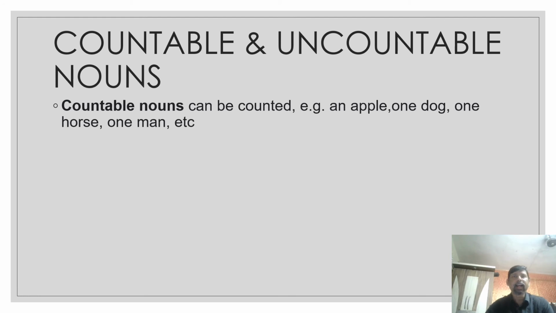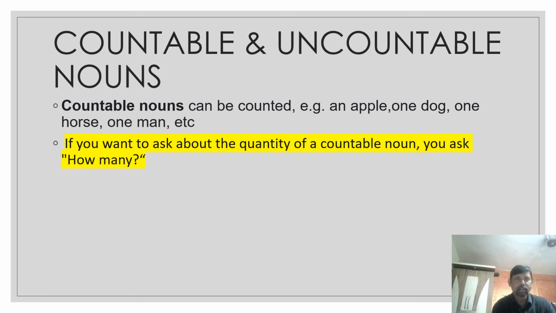Now the countable and uncountable nouns. Countable nouns can be counted, as the name itself rings the bell. For example, an apple, or one dog, or one horse, or one man, and so on. If you want to ask about the quantity of a countable noun, you ask how many. How many apples, or how many dogs, or how many horses, or how many men.